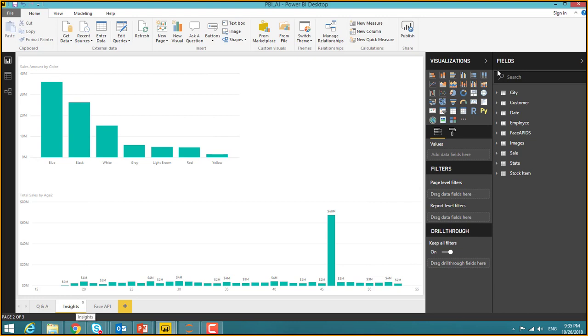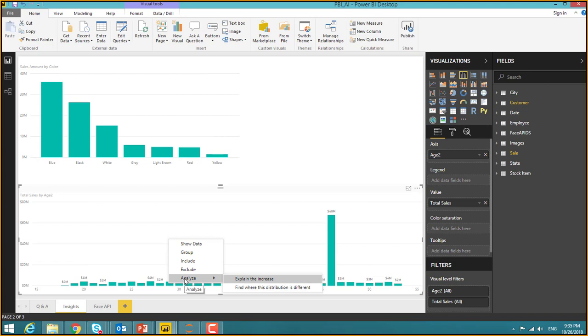So that's the quick insight. Now, jump on to insights. If we take the existing visuals that we have here, as you can see, the number of total sales by this age band 2 is going up and down. Between 0 and 20 million dollars, you have these numbers going up, right? Once you click on any of those, right click, and go to analyze. Sorry, since I'm doing the screenshotting thing, it's really a bit slow for me.